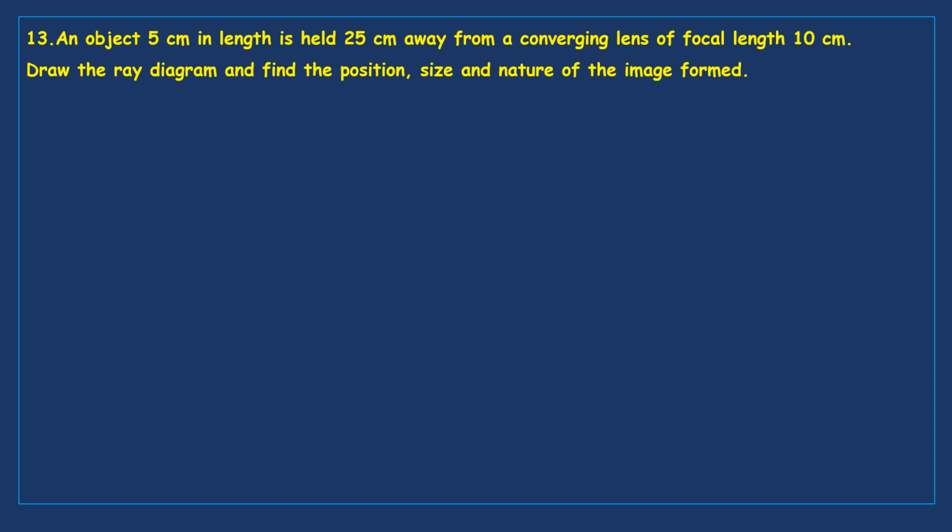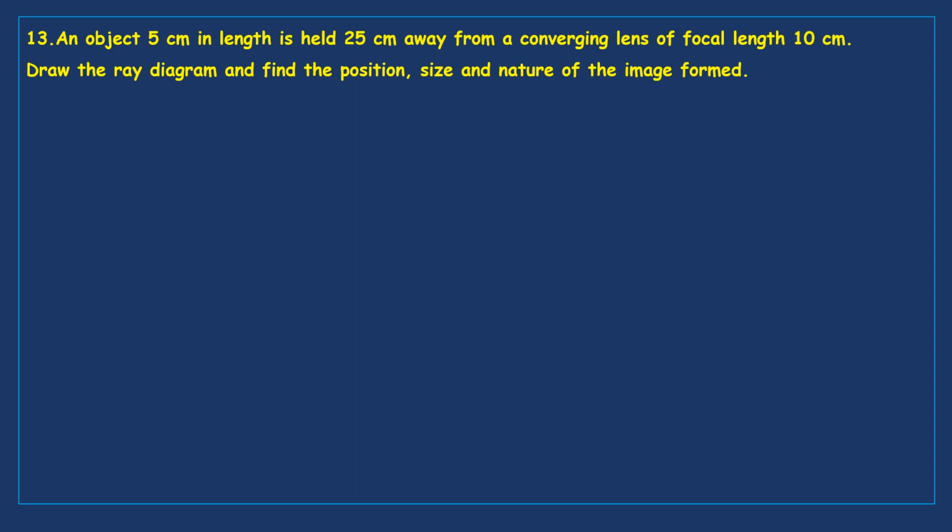Since it is above principal axis, it should be positive. If image is formed above principal axis, that is positive. But object is left side to the lens, that is taken as negative, and it is away from the lens 25 centimeters. So negative should be taken. Object height is above this one.